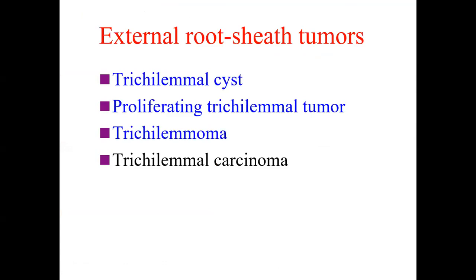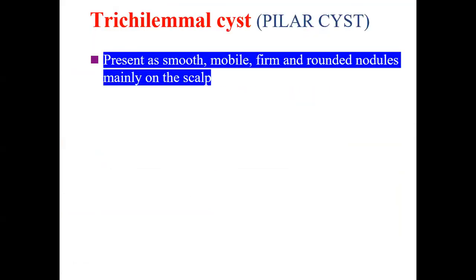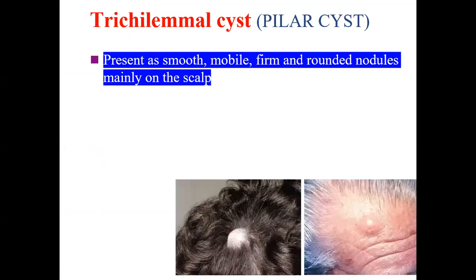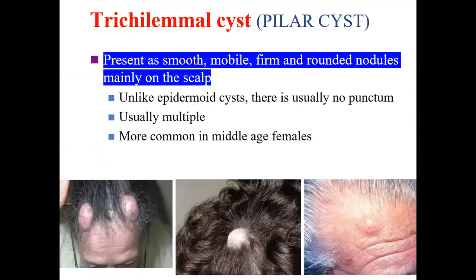With that, we come to the next subgroup, which consists of tricholemmal cyst, proliferating tricholemmal tumor, tricholemmoma, and tricholemmal carcinoma. The tricholemmal cysts, which are also known as pilar cysts, present as smooth, mobile, firm, rounded nodules mainly on the scalp, like this one, and this one.